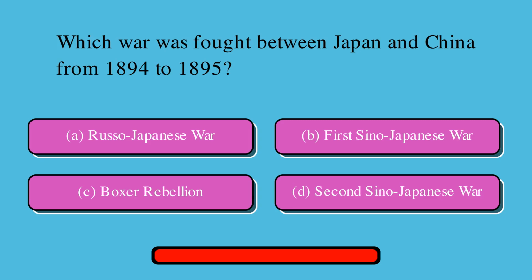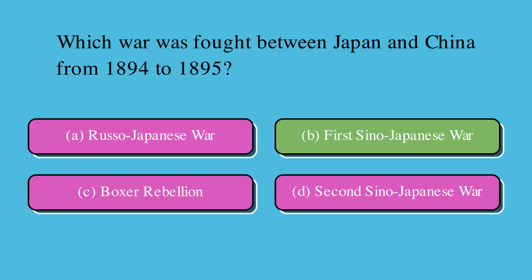Which war was fought between Japan and China from 1894 to 1895? Is it A. Russo-Japanese War, or B. First Sino-Japanese War, or C. Boxer Rebellion, or D. Second Sino-Japanese War? Correct answer is B. First Sino-Japanese War.